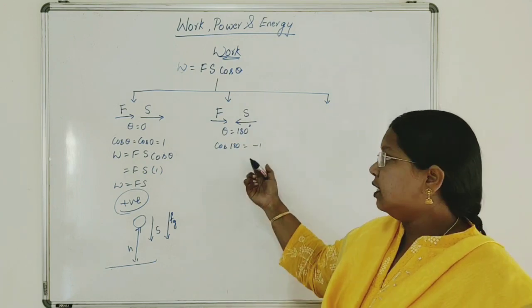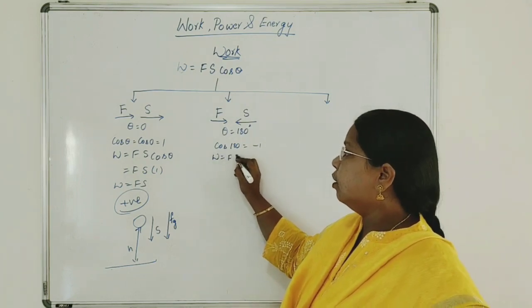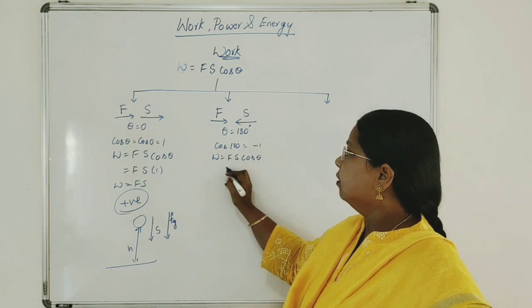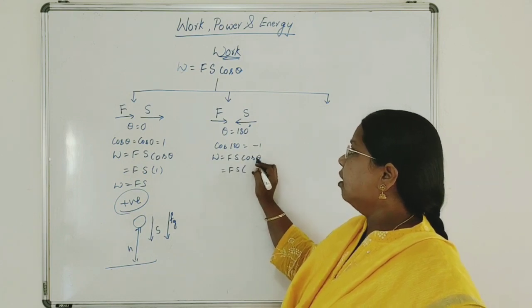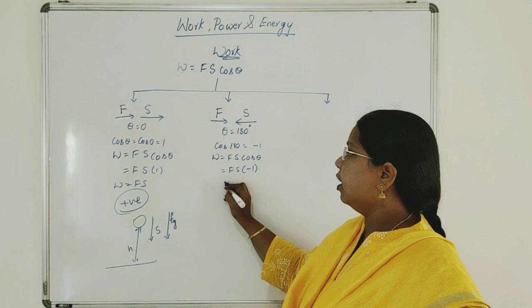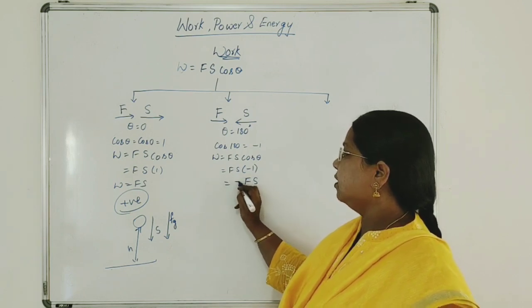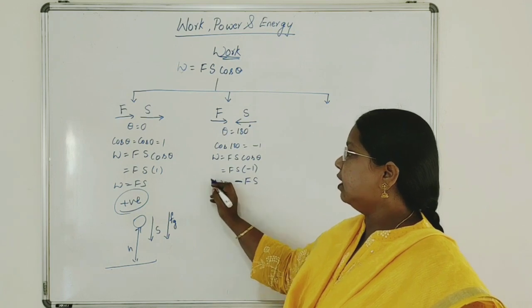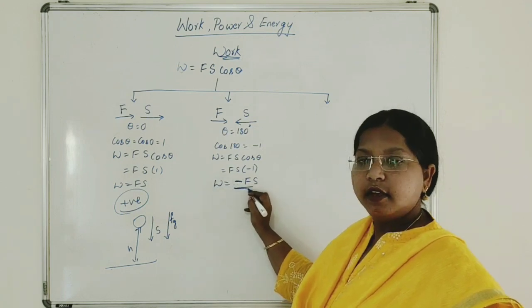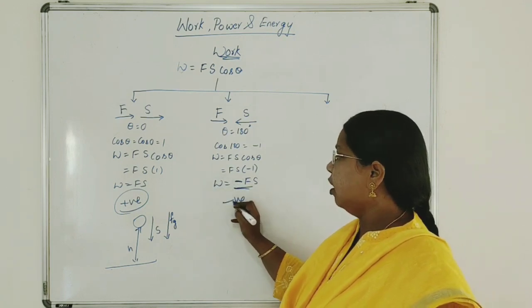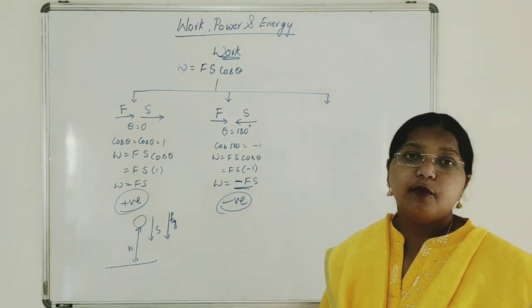Let us substitute this in our formula. W is equal to Fs cos theta, that is Fs cos 180, that is minus 1. So you will get minus Fs. Work done is minus Fs. You can clearly understand that work done is a negative work.